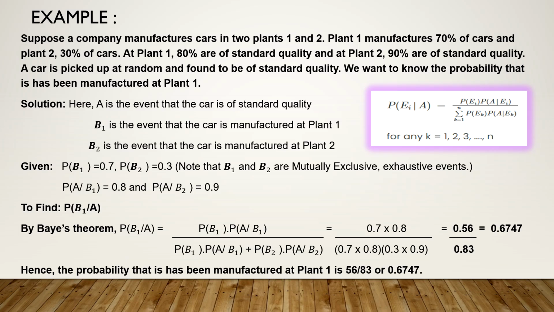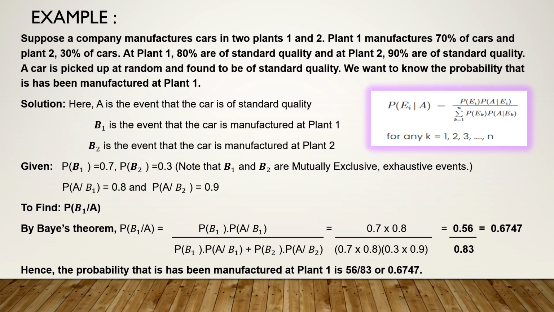What do you want to find? A car is picked and is of standard quality, means A has already occurred. You want to find the probability it was manufactured at the first plant, means P of B1 given A. So now once you know what you have to find, just apply Bayes theorem.